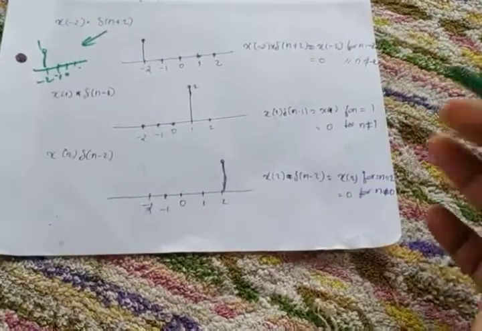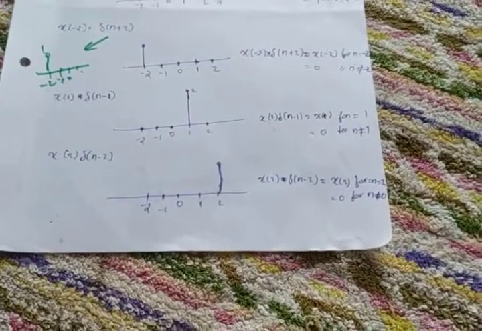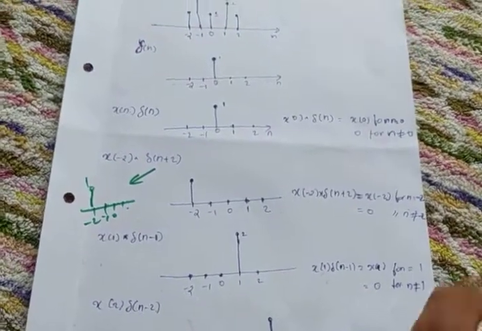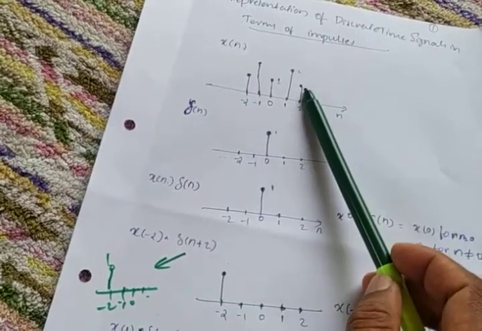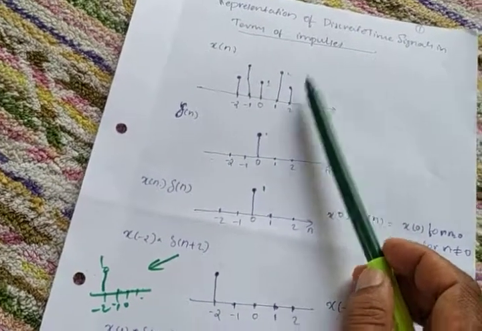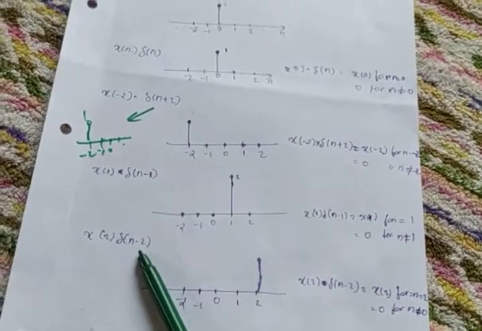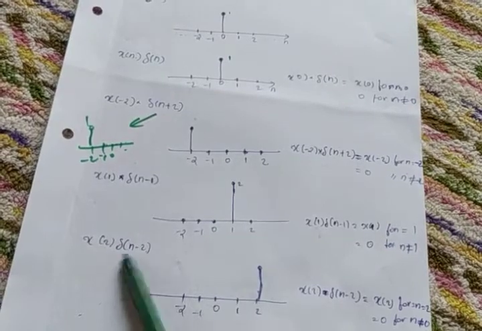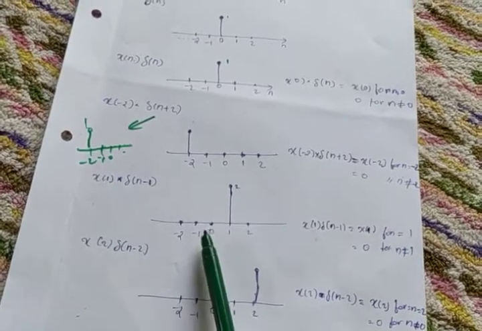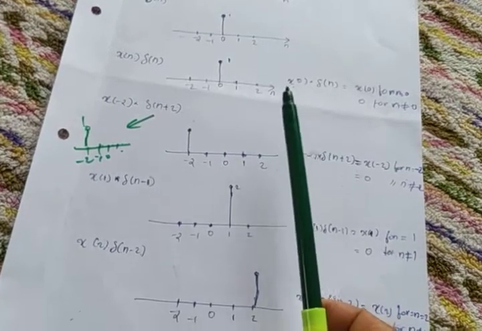Now what will happen if x of 2 into del of n minus 2? So what is x of 2? So you know what is x of 2. x of 2 means at n equal to 2, it is having an amplitude of 1. So that you know. Now the question is, what is del of n minus 2? How to draw del of n minus 2? Del of n minus 2 means it is a right shift. Here it is minus, means right shift. If it is plus, it is left shift. That you know already. Okay.